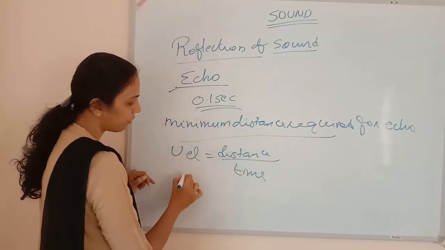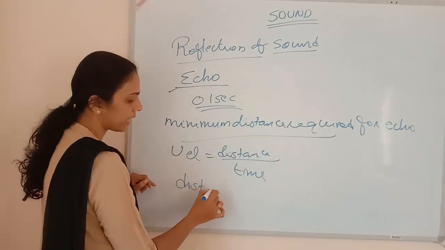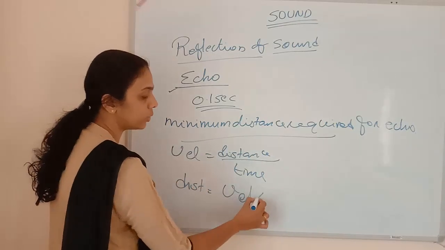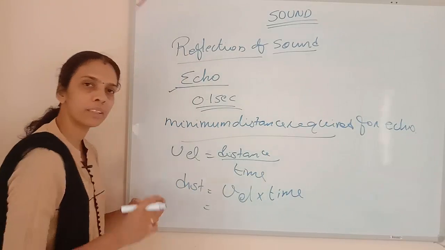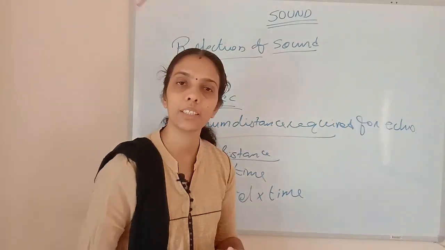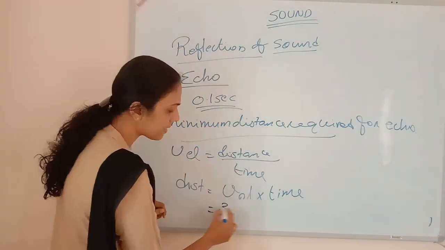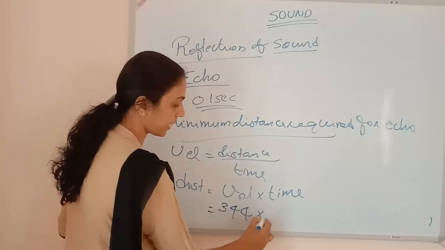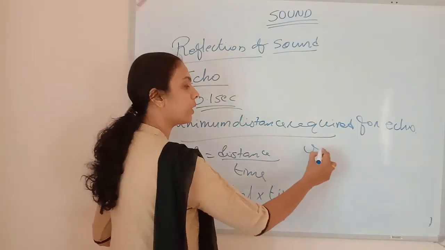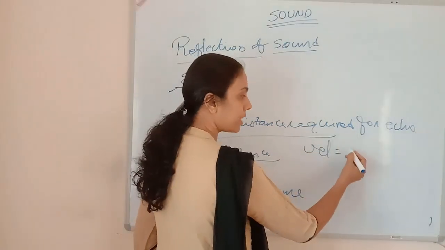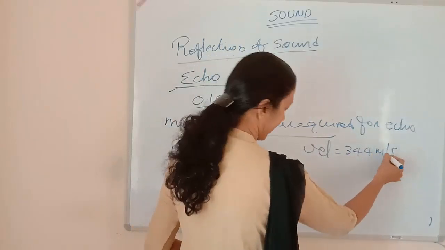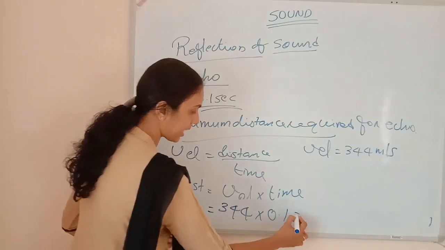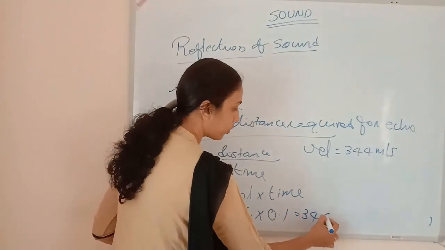So if we want to calculate distance, we should calculate velocity into time. What is the velocity of the sound wave at normal temperature? Yes, it is 344 meters per second, into 0.1. So the velocity of sound at normal temperature is 344 meters per second. So we will get 34.4 meters.